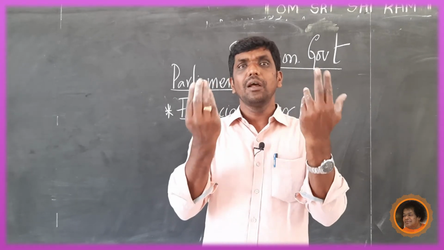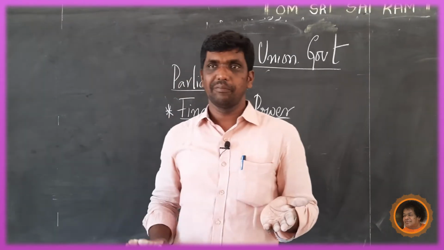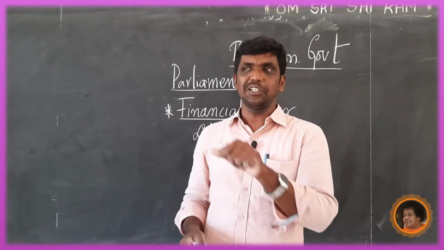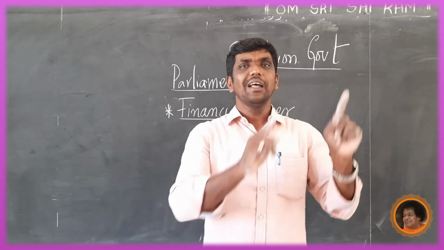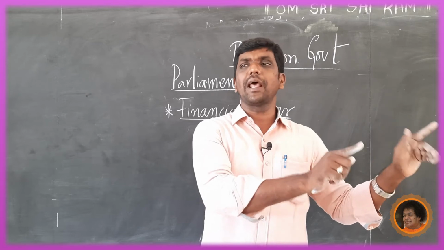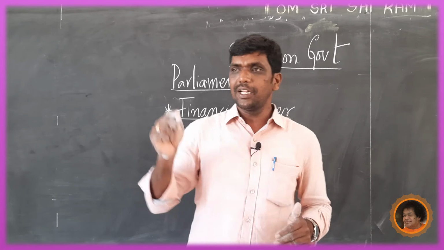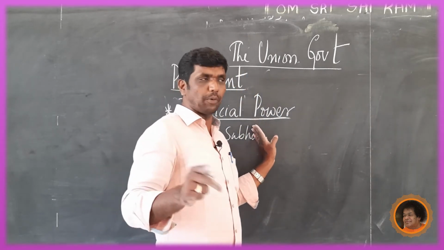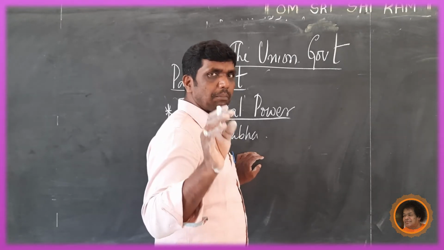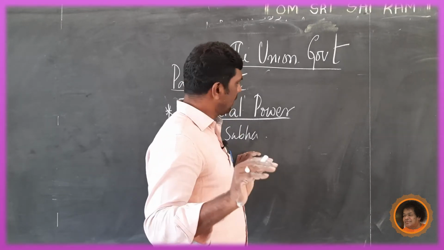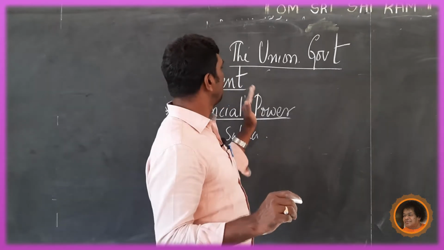Naturally, the bill is forwarded to the President. If the President does not give consent to the bill within 14 days, it is taken for granted. It is considered that they have given their approval. Then it will be forwarded to the President. It is then sent to the President for his approval. After the approval of the President, the finance bill becomes law. This is all about the financial powers of Parliament.